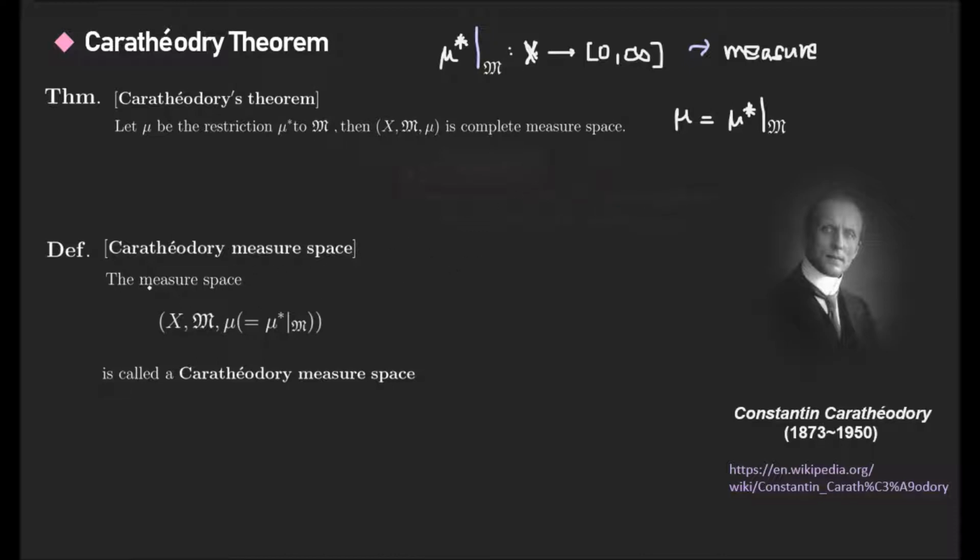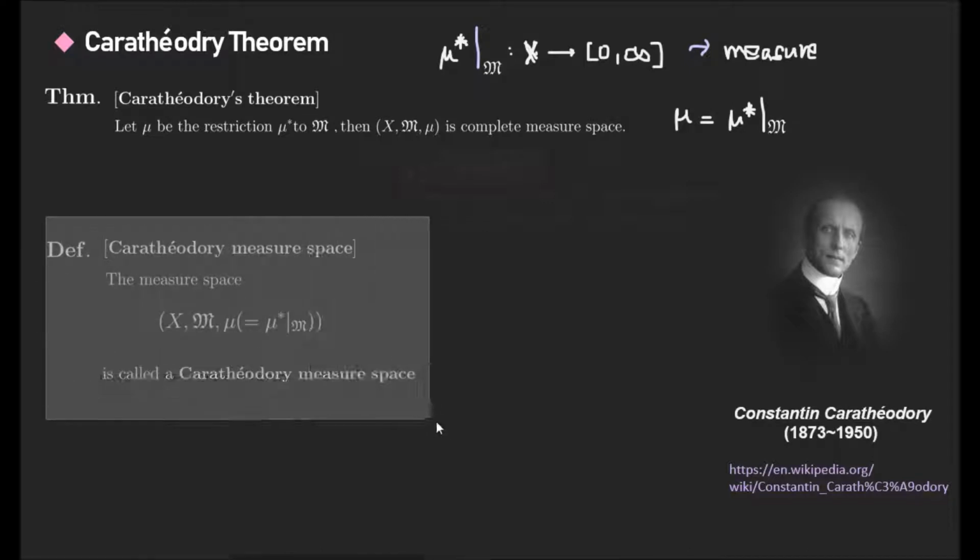If we construct the measure space using this method, defining the outer measure and constructing the mu star measurable sets, the collection of mu star measurable sets fancy M, and the restriction of the outer measure to M, we call this measure space the Caratheodory measure space, named after Constantin Caratheodory.